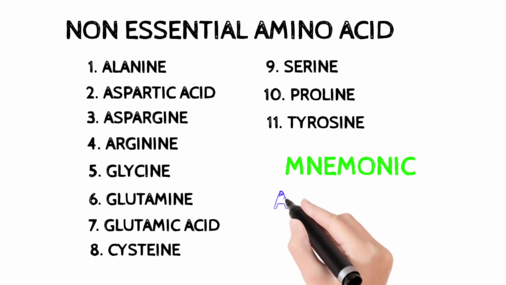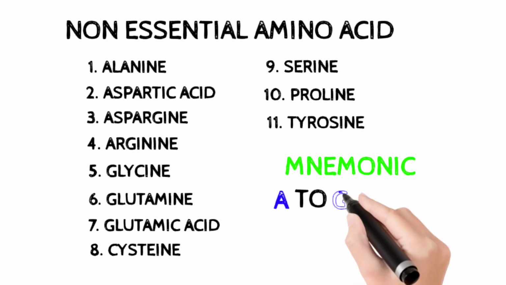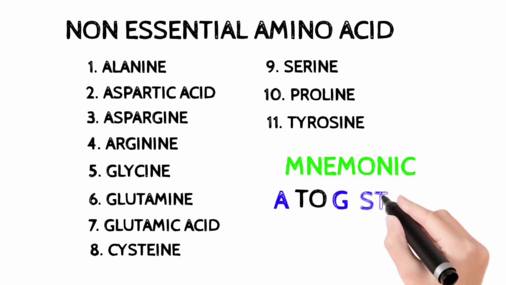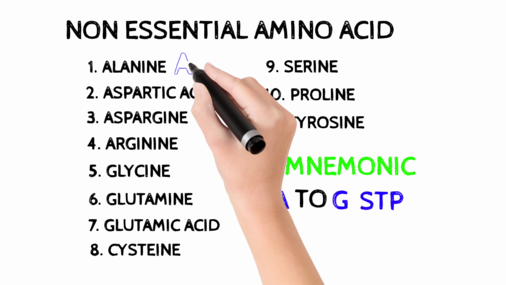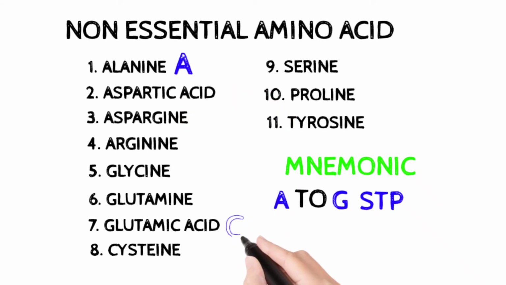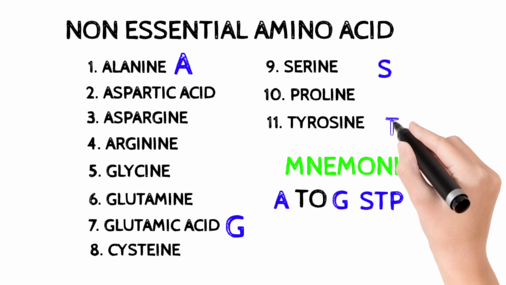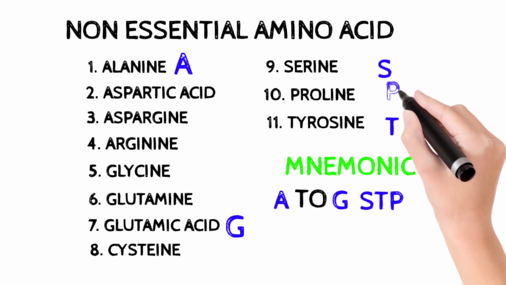The mnemonic is all the amino acids from A to Z alphabets and STP. A for alanine, it starts from alanine, and Z for glutamic acid, and STP: S for serine, T for tyrosine and P for proline.